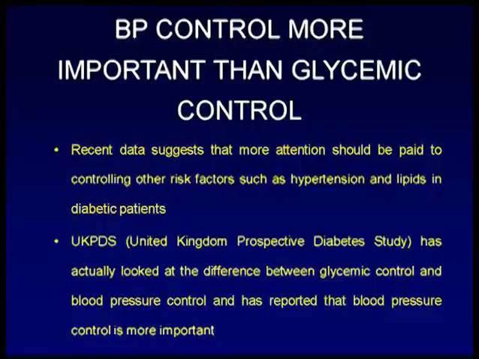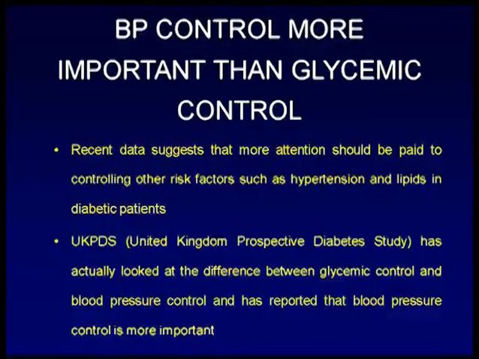UKPDS actually looked at the difference between glycemic control and blood pressure control, and it reported that blood pressure control is more important because they found the incidence of complications being higher in the people who have uncontrolled hypertension in spite of their diabetic control.